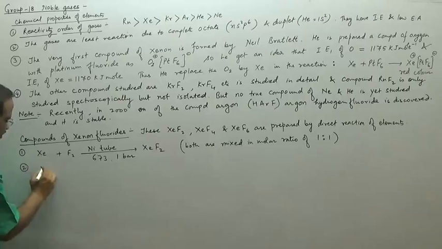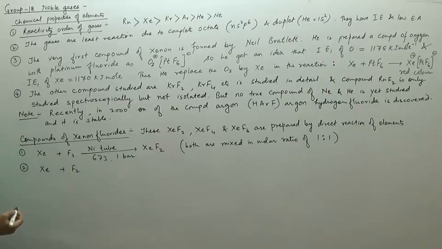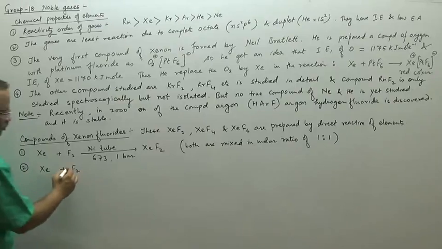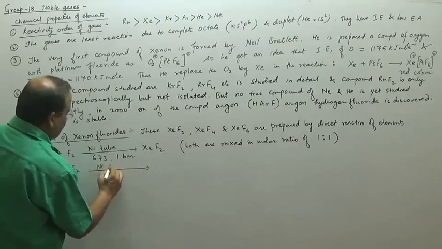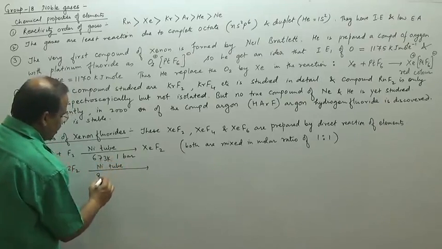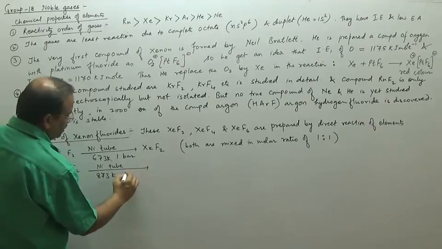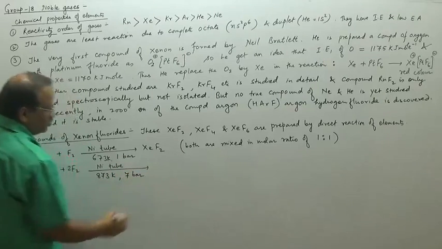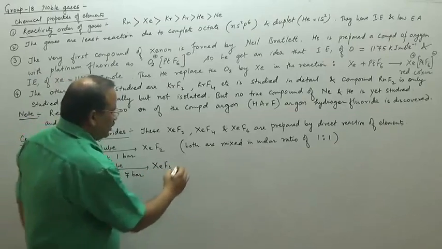Next, Xe plus F2 gives XeF4. Again, the reaction is in a nickel tube, at 873 Kelvin and 7 bar pressure, and we get XeF4.